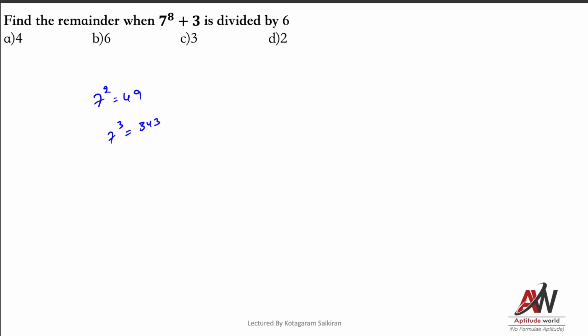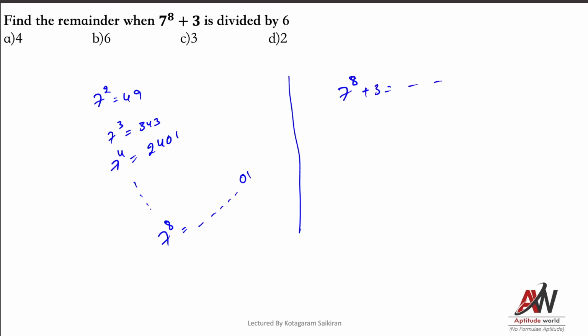So next, 7 power 4 is what? 7 power 4 is 2401. See, similarly, if you go with 7 power 8, 7 power 8 is nothing but a multiple of this. It will end with 01. So 7 power 8 plus 3 would be something 01 plus 3. So at last you would be having 04. Am I correct or not? The last two digits will be 04.